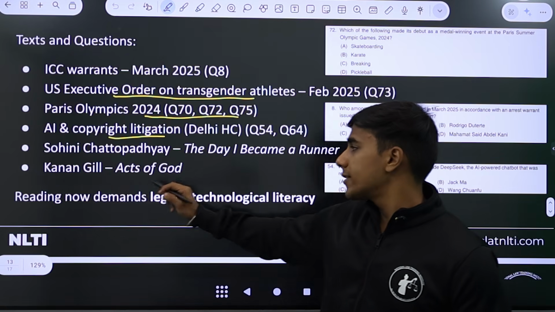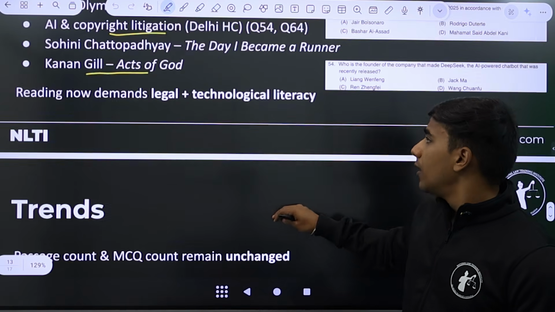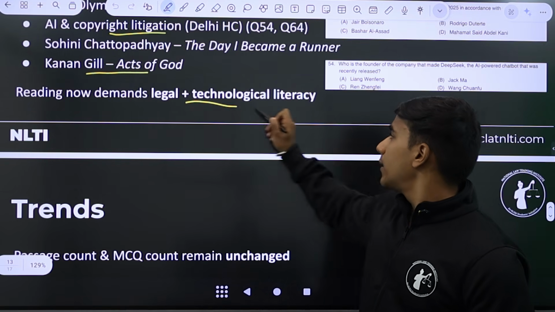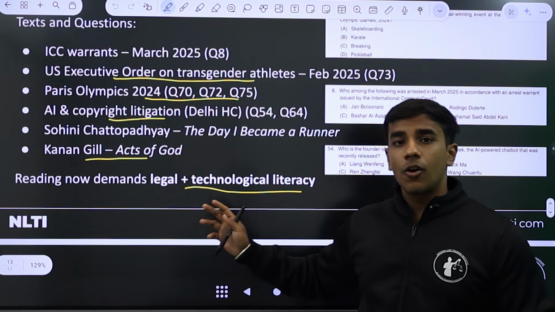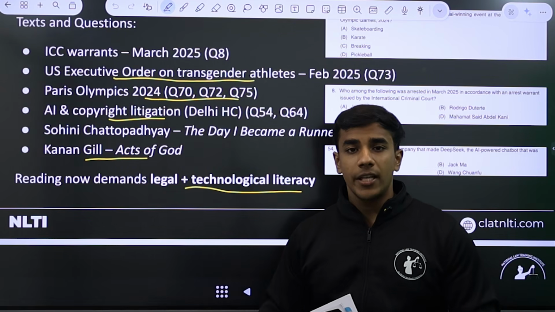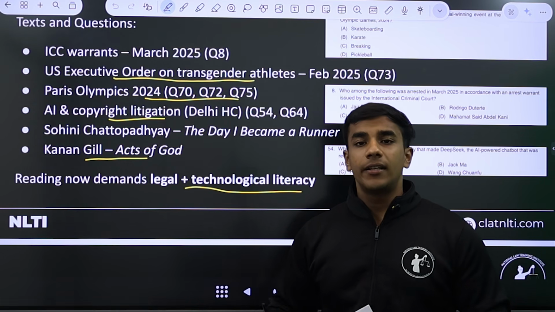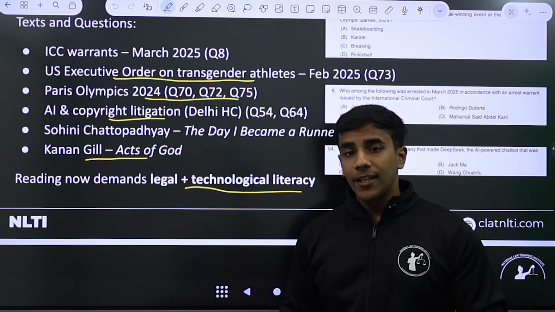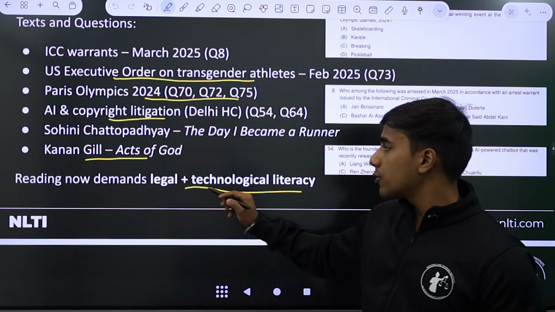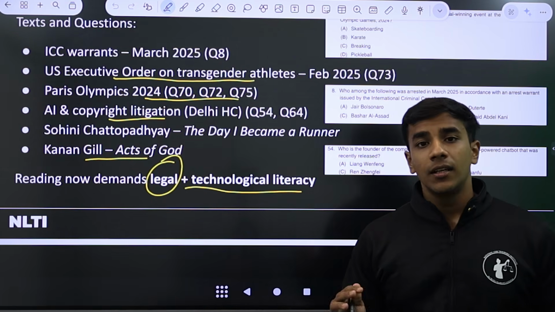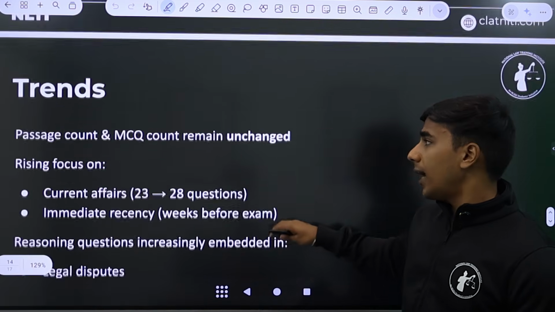Now, another question. This is the passage that was asked, Kanan Gill, Acts of God. Now reading demands legal plus technological literacy. Very clear technological literacy, because this is the Gen Z generation that we are living in. We all are techies. We all are tech enthusiasts. So we need to have some technological information, and also some interdisciplinary legal information, including the important cases going on in India around the time.